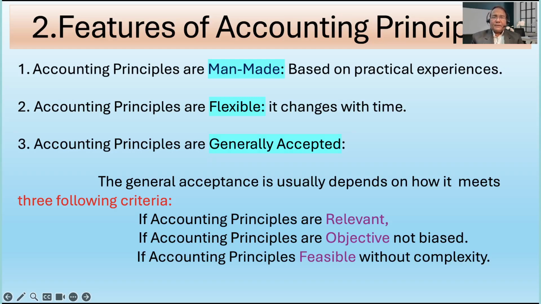Now, features of accounting principles. What are the features? Accounting principles are man-made. It is not something which is naturally done. It is man-made. So, a group of people thought this is what is largely acceptable, so they developed the principles based on practical experiences that they have in maintaining the accounts.